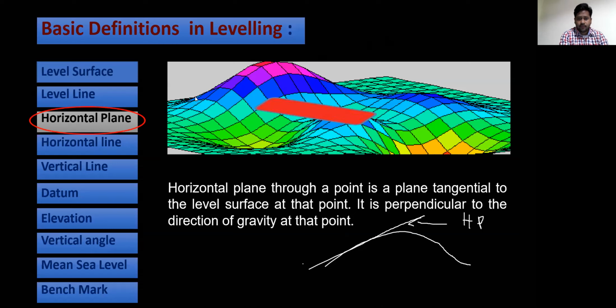Here, what is horizontal line? Horizontal plane through a point is a plane tangential to the level surface at that point. It is perpendicular to the direction of gravity at that point. The line on this tangent is known as the horizontal line.